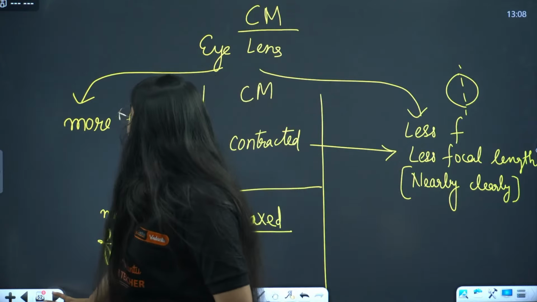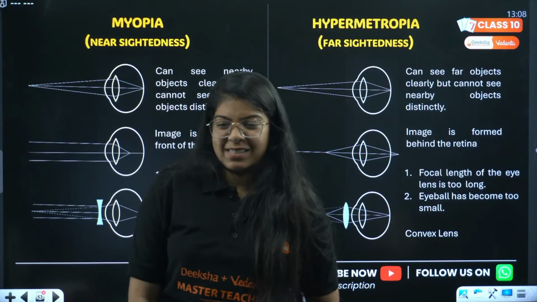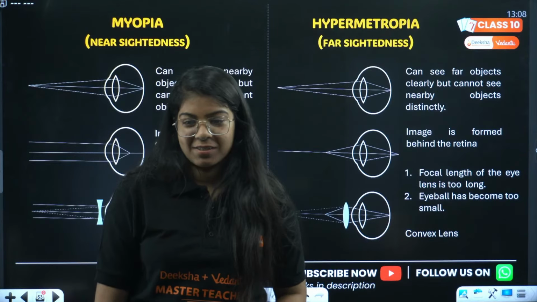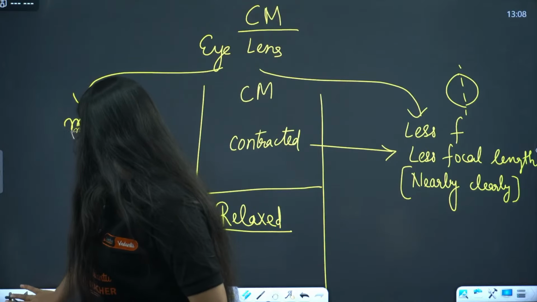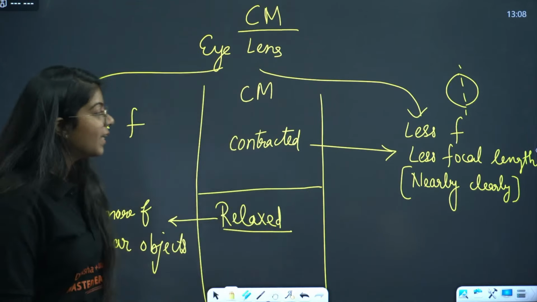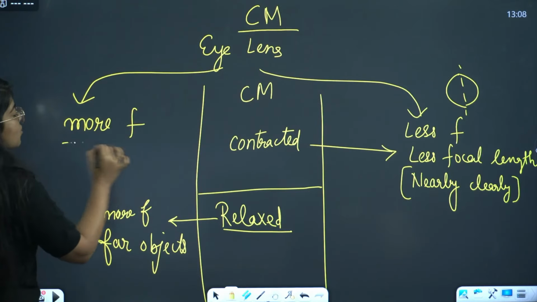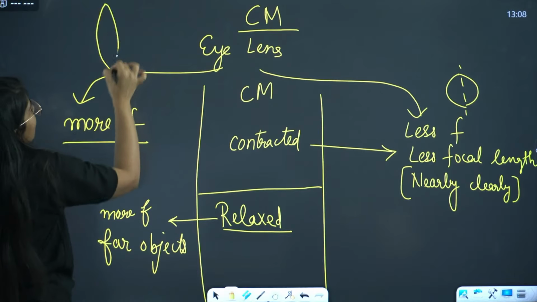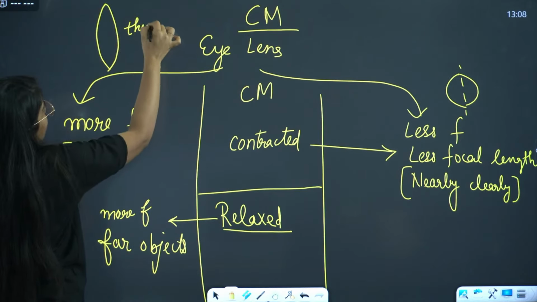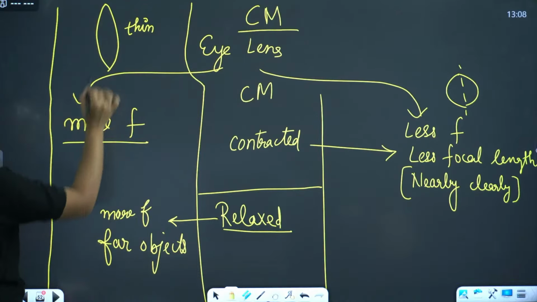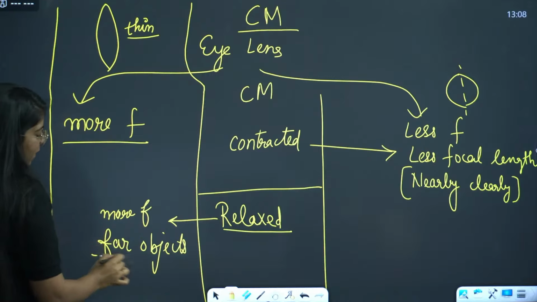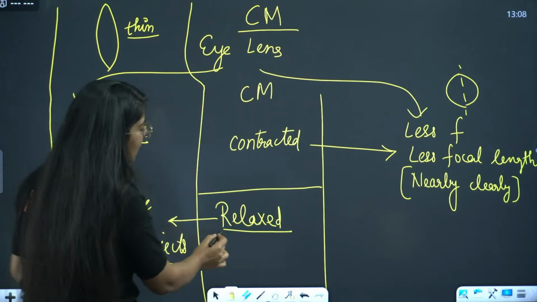Okay, next we have defects. More F, less thin. Let me also explain that whenever the focal length is more, the lens will be thin and we will be able to see far objects, muscles will be relaxed.